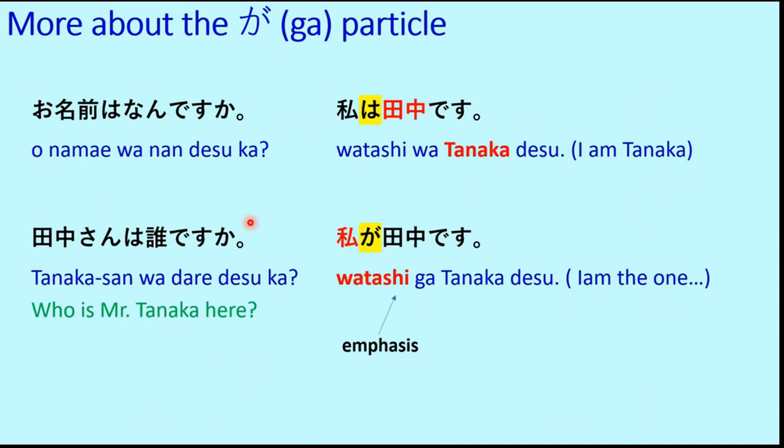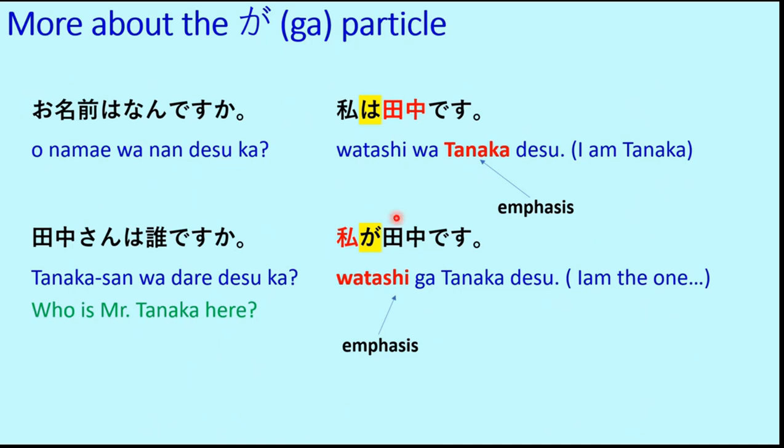Watashi ga Tanaka desu. And in the previous one, the emphasis is on Tanaka, because the name is being asked. The name is the new information that is being asked for. So watashi wa Tanaka desu. And the second one is watashi ga Tanaka desu. So this is how the ga particle is used.